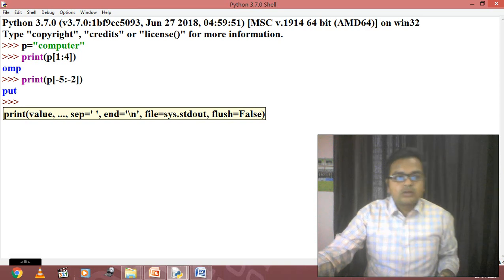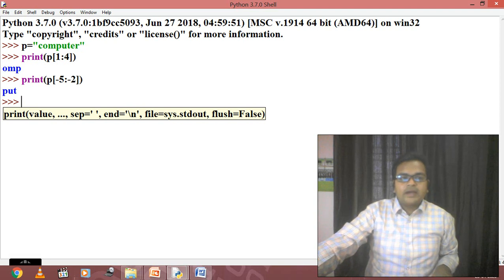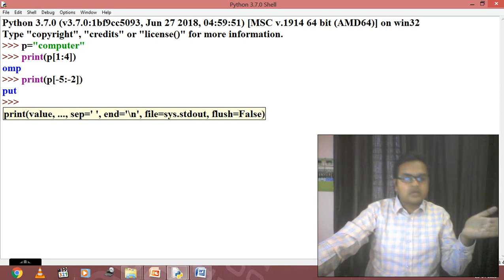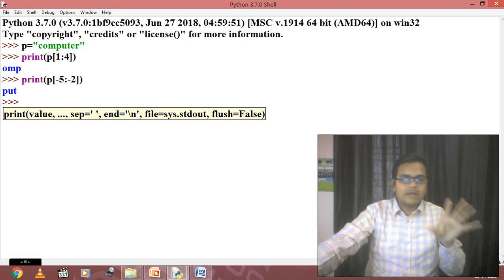Clear? So students, this is the way how we can do the slicing of a string. String को slice कैसे किया जाता है, by the positive side or by the negative side, that I have shown on the screen clearly. Clear? So that actually is the way that how we can do the slicing part.